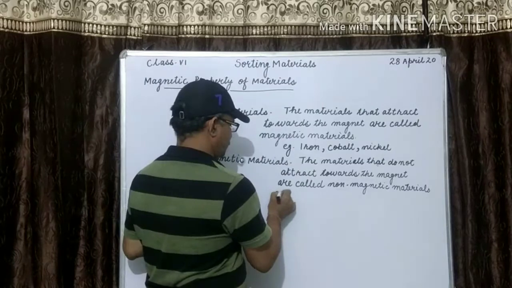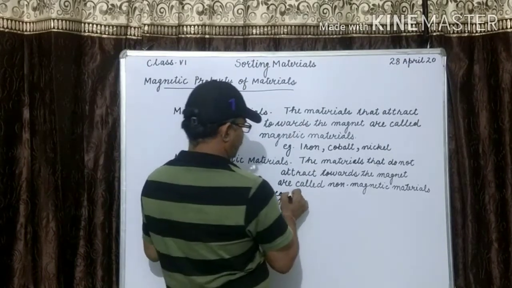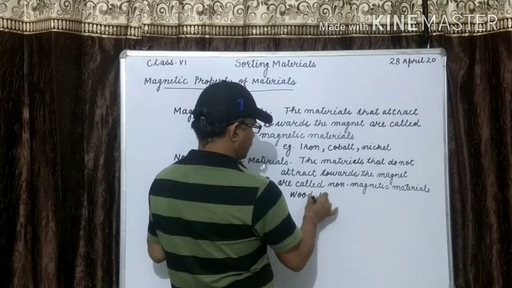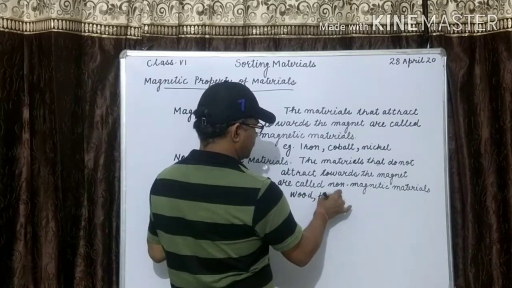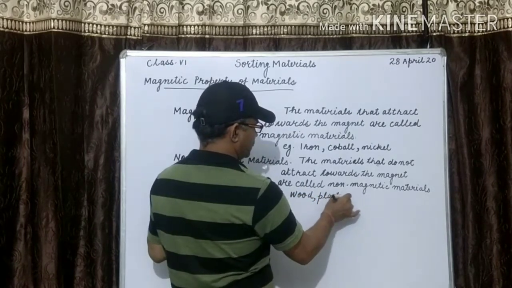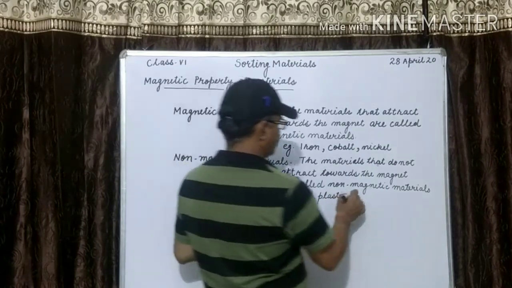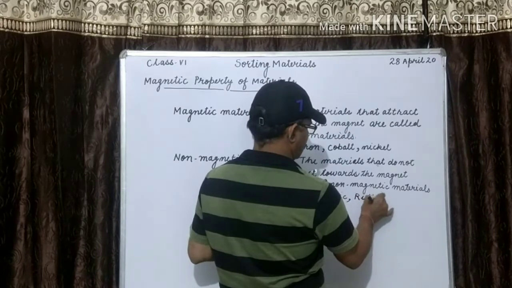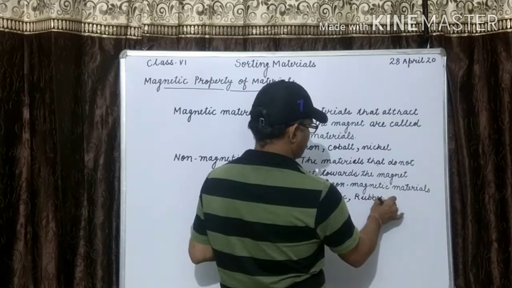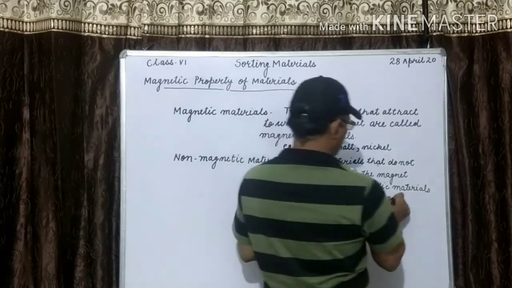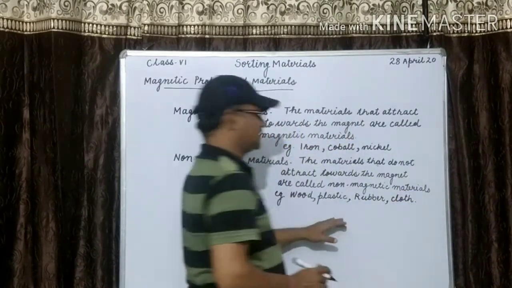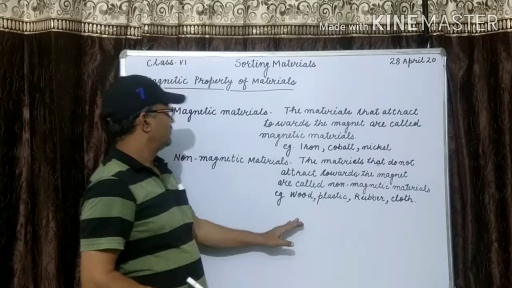Examples: wood, plastic, rubber, cloth. These are the examples of non-magnetic.